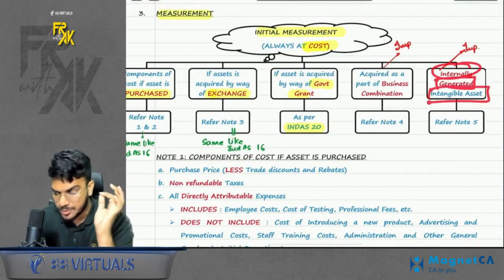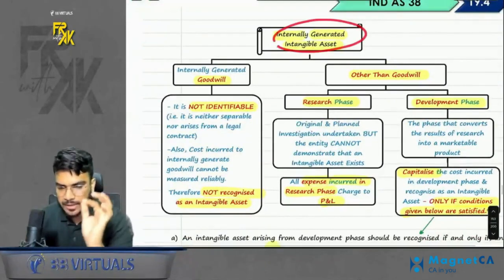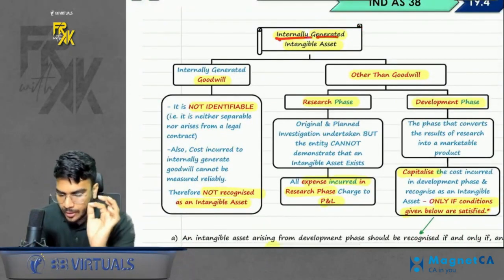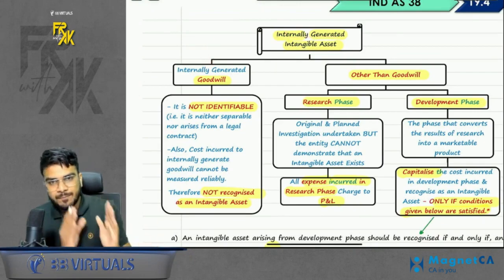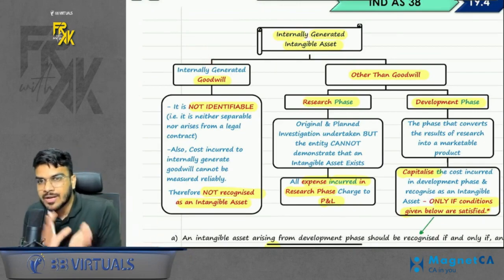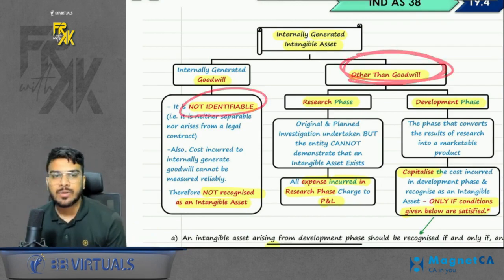Then under initial measurement, there was this point: internally generated intangible asset, right? What is the meaning of this? Under this, first see, if there is any internally generated goodwill, you will not recognize it as an intangible asset. Goodwill, if purchased, is recognized. If internally generated, it is not recognized. Why? Because it is not identifiable. Okay. If it is something other than goodwill, right?